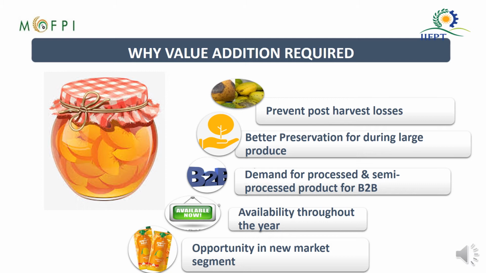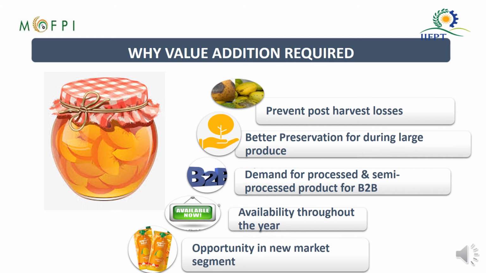Then again, to preserve the fruit for a longer time period so that we can relish the taste and flavor of this fruit throughout the world and throughout the year. The demand for processed and semi-processed products is increasing much more. That is again a main reason why we are going for value addition.